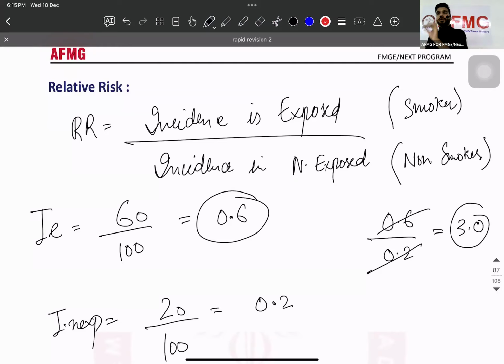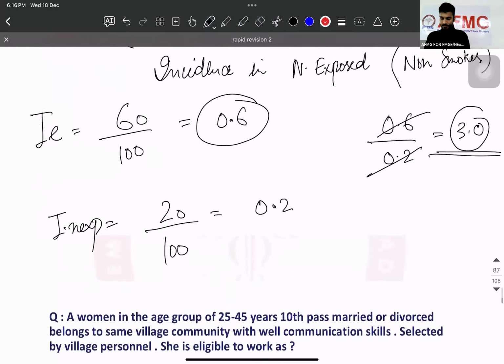So 60 by 20 लगा दो. 3 or 0.6 by 0.2 लगा दो. The answer is going to be 3. So the incidence is 3 times more in the people who are smokers. Is that clear? आ गया समझ? All the online people. Online people. Yes? Everyone. आ गया इनको समझ.